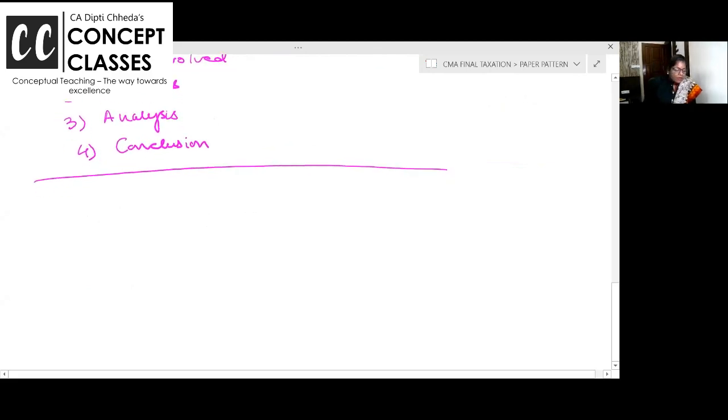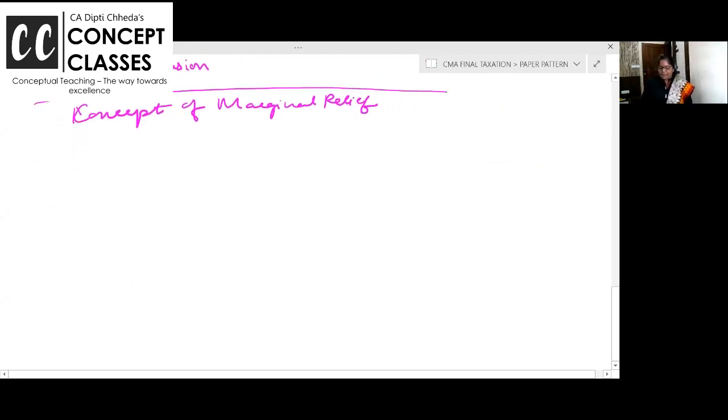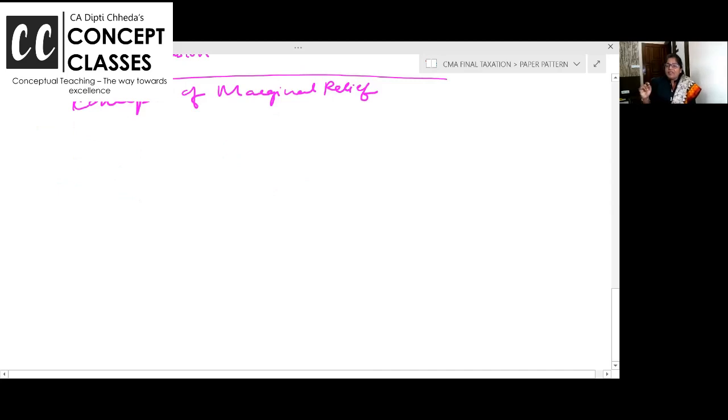I'll explain many things. Write down the heading, concept of marginal relief. And see, you all have the slab rates material, no? Go through that once again. There I have given 10 examples for marginal relief.